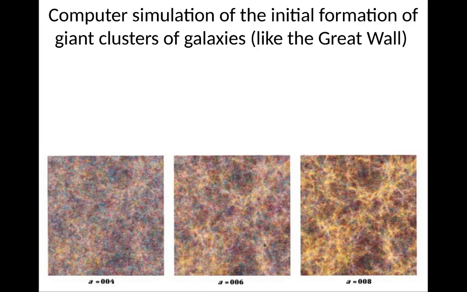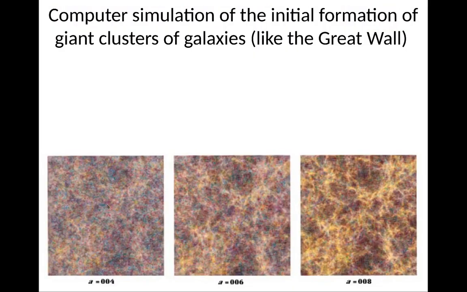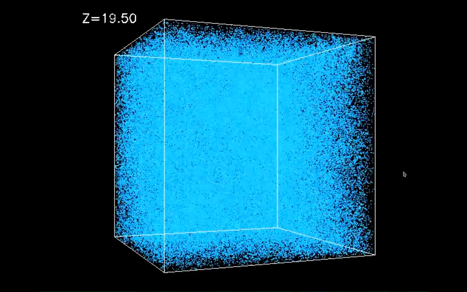These are some snapshots from a simulation, at early times, and as we go on to later times, these initial fluctuations begin to be pulled together by gravity, and as they get pulled, gravity pulls them yet stronger and stronger until you form these fine filaments and dense clumps, which are clusters of galaxies. These filaments are sheets along which galaxies will flow toward the clusters of galaxies.